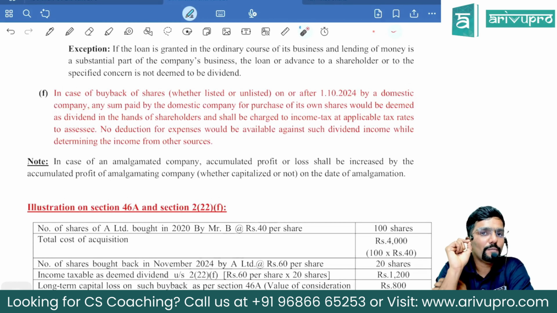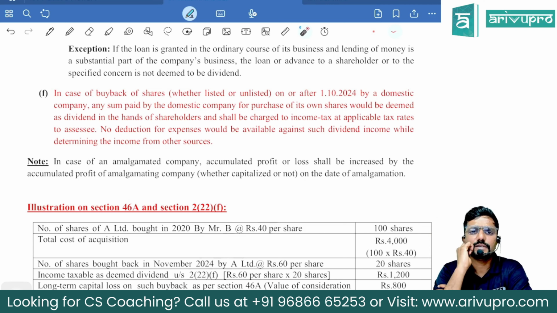Guys, if a domestic company buys back their shares on or after 1st October 24, not 23rd July, here 1st October 24, then whatever they pay to the shareholder, the sale value or buyback price, what we call, straight away that will become a deemed dividend in the hands of the shareholder whose shares have been bought back. He cannot claim any expenditure, not even cost of acquisition.